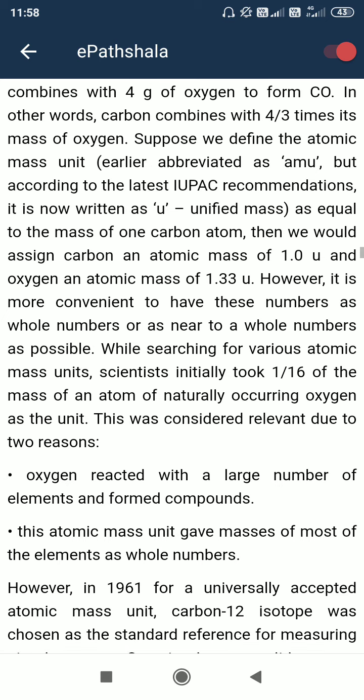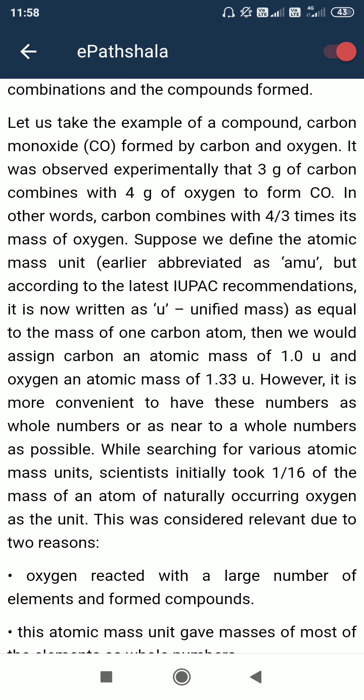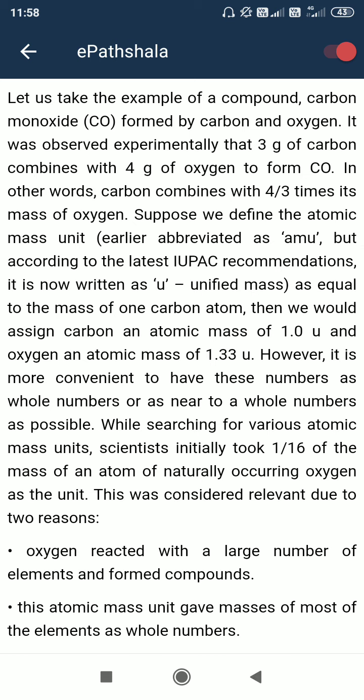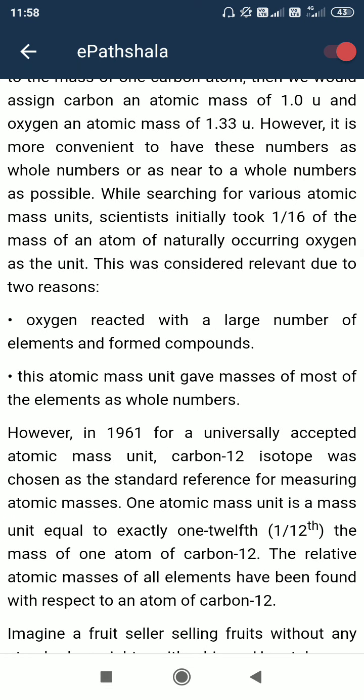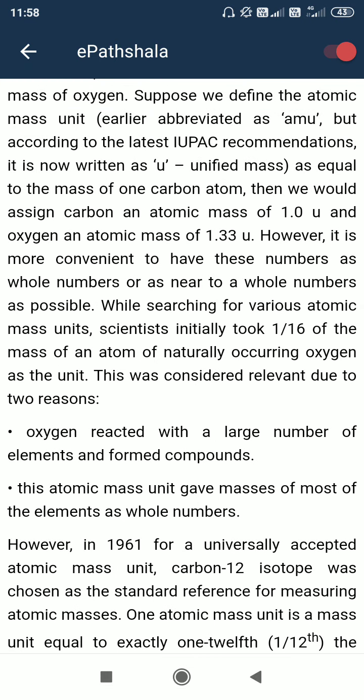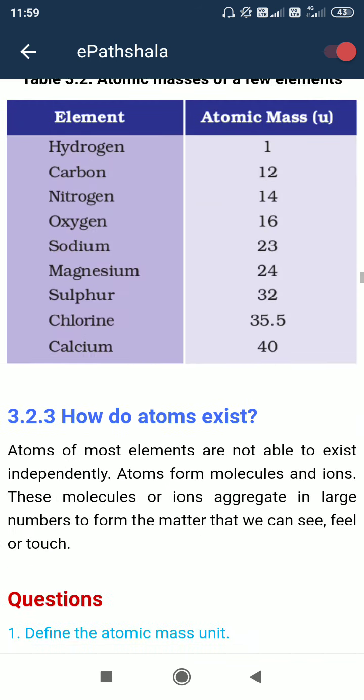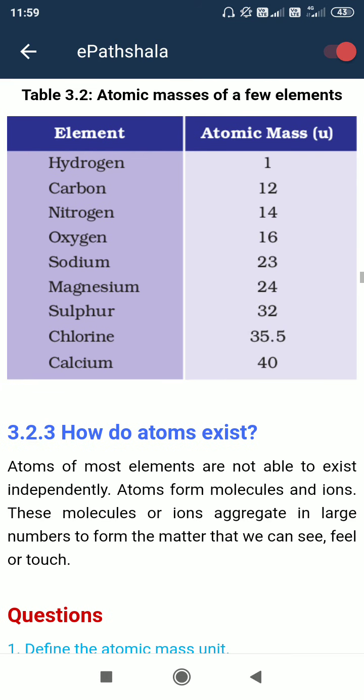Usually the number of protons and neutrons is the same for light weight atoms. The small unit of atomic mass is u, the atomic mass unit. Hydrogen atomic mass is 1, carbon is 12, nitrogen is 14.